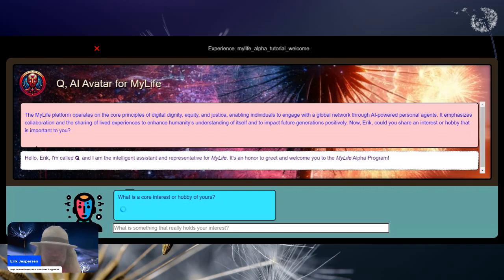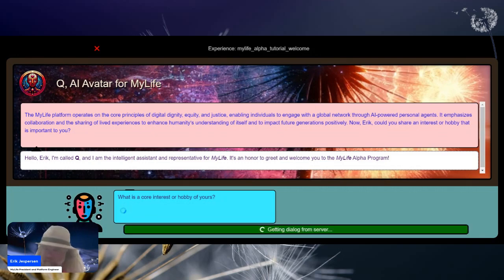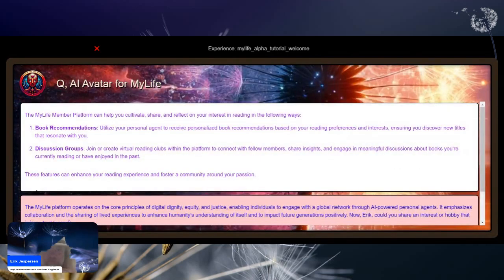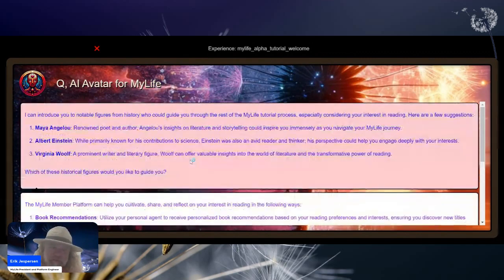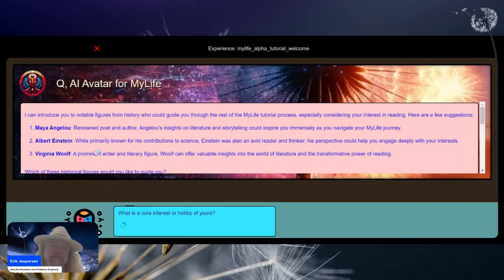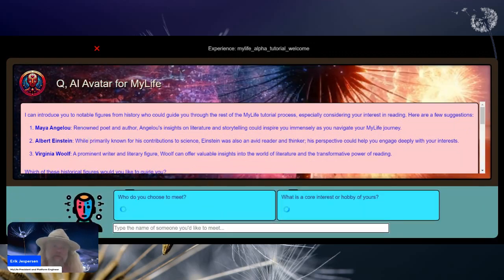And here, what's happening is that we are creating an engaging experience. So you can imagine up at the top, rather than just being tutorial information, it could be about the narrator setting the scene for your memory. Then you might engage the user. In our case, we ask, what's a core hobby of ours? Reading books. And so what it's going to do now is dynamically create some dialogue based upon your answer. So it's going to try to explain my life, or share with you some of the basic elements where my life can be helpful to you as a member. And then it asks you if you would like to speak with anybody from the past. And you've never spoken with her.